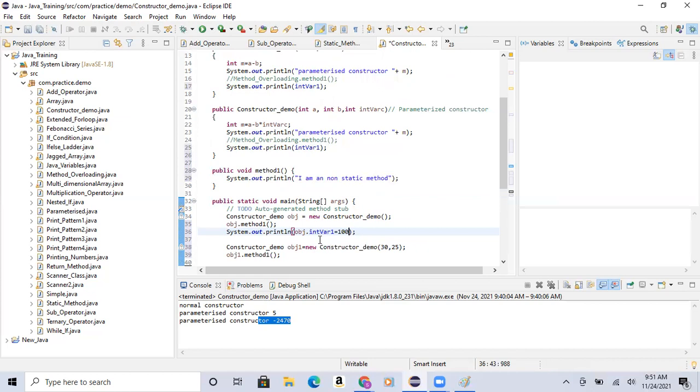Or else I'll do one thing: I'll write this separately so that it would be easy for you to understand. I'll add that int result1 equal to.